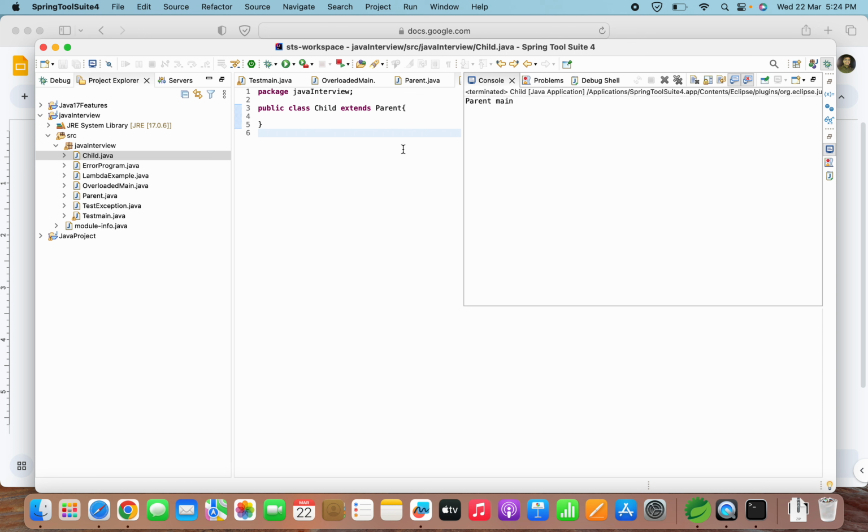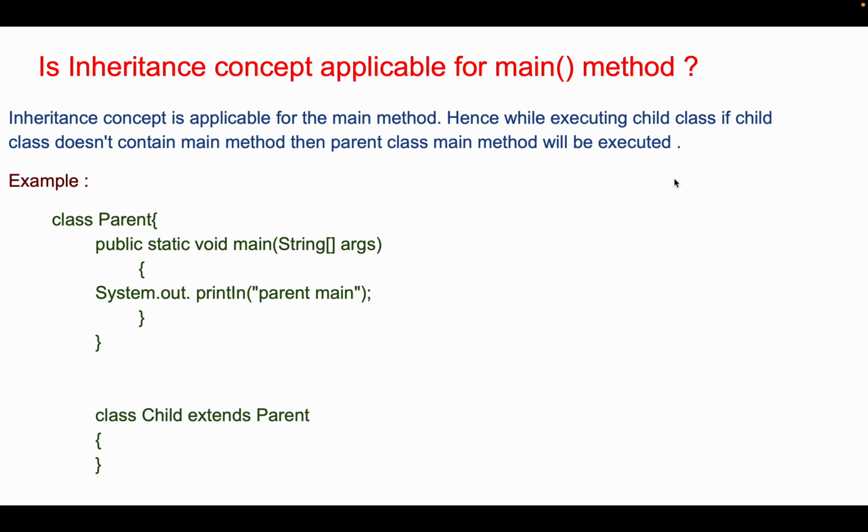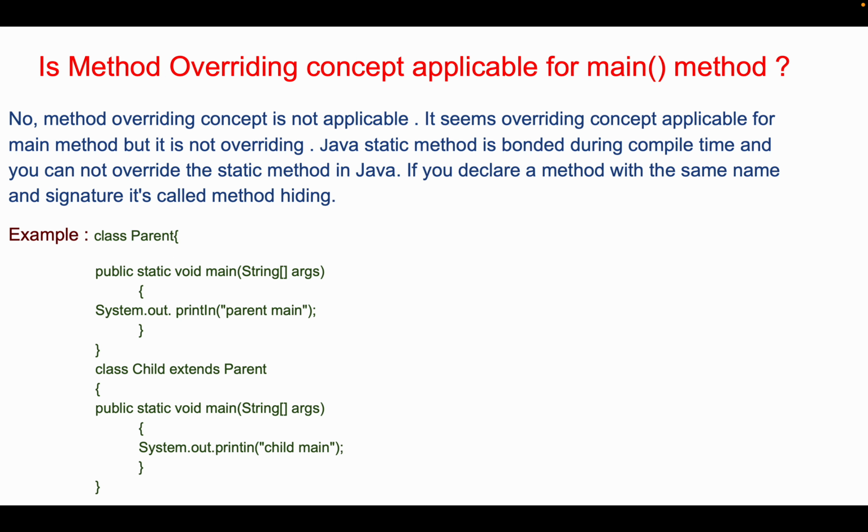So with this we are saying that yes, inheritance is possible in the main method. Inheritance is applicable in the main method signature of Java. Now let's go back to our slides again. So let's move ahead to the next question.